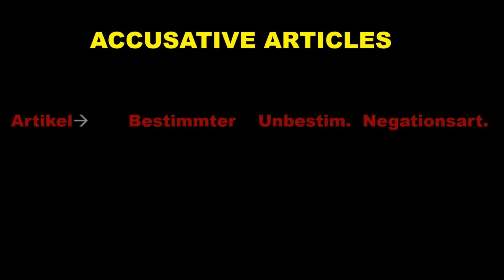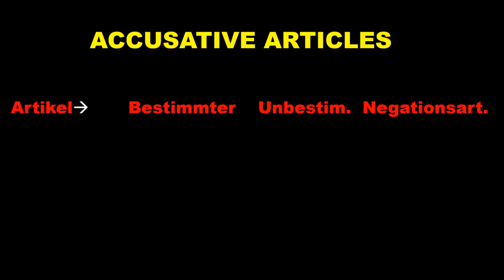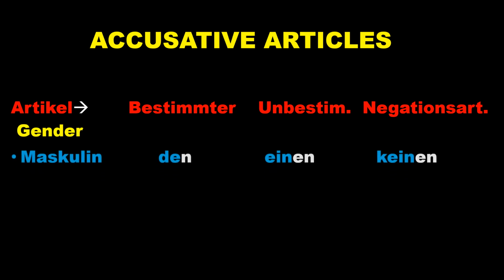Let's go ahead. Let's see the table of accusative articles. Just like the nominative, with a slight difference that we need to remember. And for your convenience to memorize it, I have used different colors, and that's a very good way to learn the articles. Like for example, for masculine, I have used blue color. For feminine, I have used red, and for neutrum, I have used green color. That will help you to memorize it very quickly. So let's see what change we do have here.